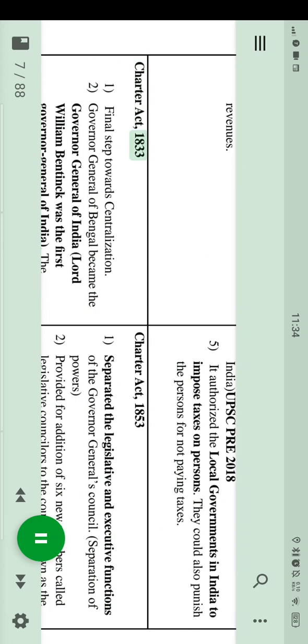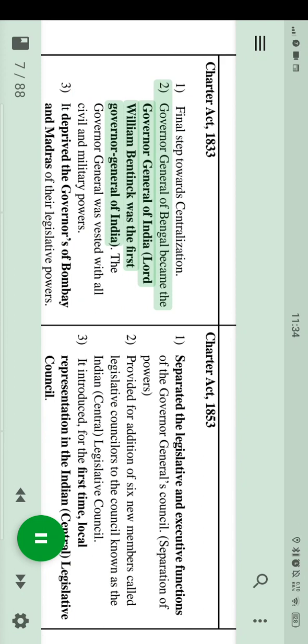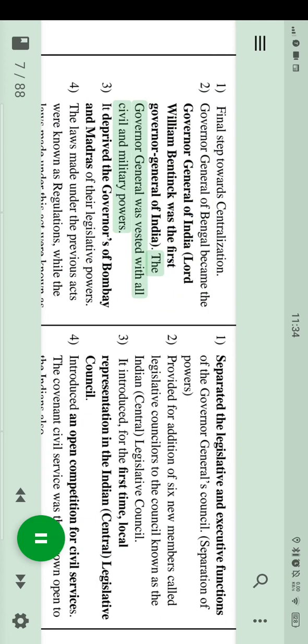Charter Act, 1833. Final step towards centralization. Governor General of Bengal became the Governor General of India. Lord William Bentinck was the first Governor General of India. The Governor General was vested with all civil and military powers.